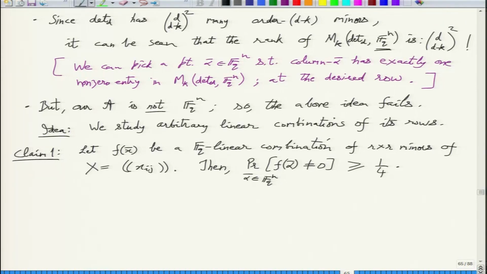So we'll do this formally. We'll show that the probability of f non-vanishing is at least 1 by 4. Okay, before proving the claim, what does the claim imply?